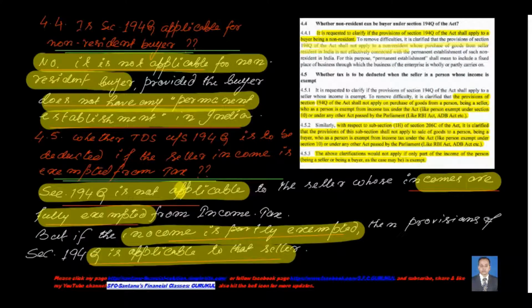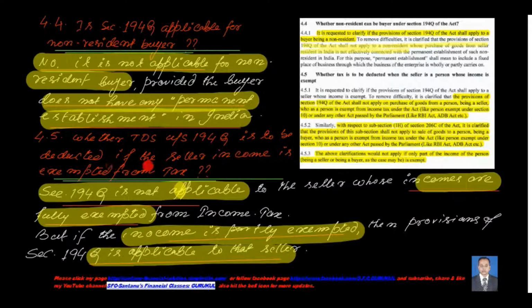Now coming to point number 4.4, is section 194Q applicable for a non-resident buyer? No, it is not applicable for a non-resident buyer. All the things are written here, but I am just giving you the gist of these points so that you can understand the entire circular. No, it is not applicable on the non-resident buyer, provided that the non-resident buyer does not have any permanent establishment in India. And what does permanent establishment mean? It is written here. Hopefully many of you also know what permanent establishment is, because this definition has been used in many places in GST and in tax.